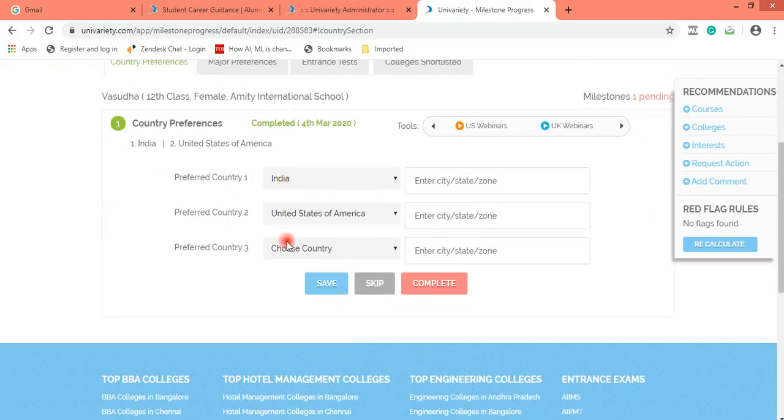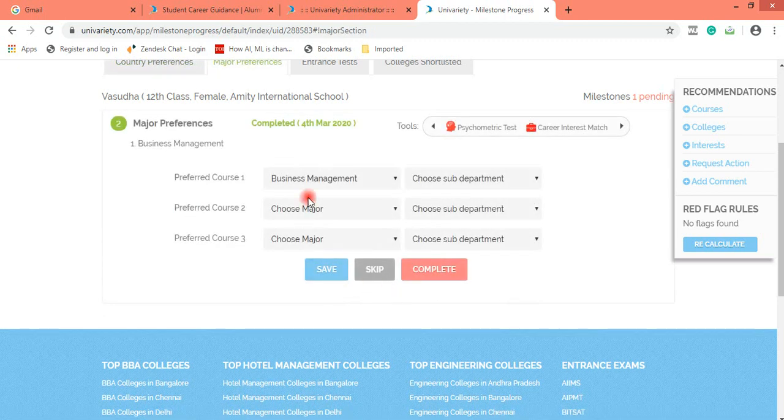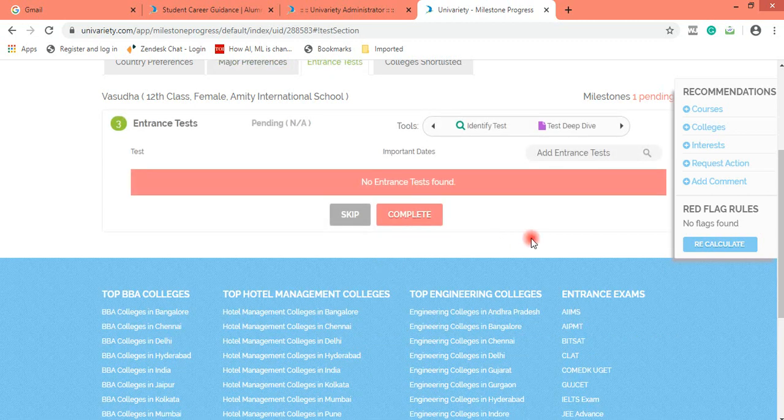So India and US both as countries got selected. Business management got selected as a course. Now for business management, all of you know that there are certain entrance tests which the student has to appear for. So depending on the country and the course that the student has selected, you can choose the entrance tests.